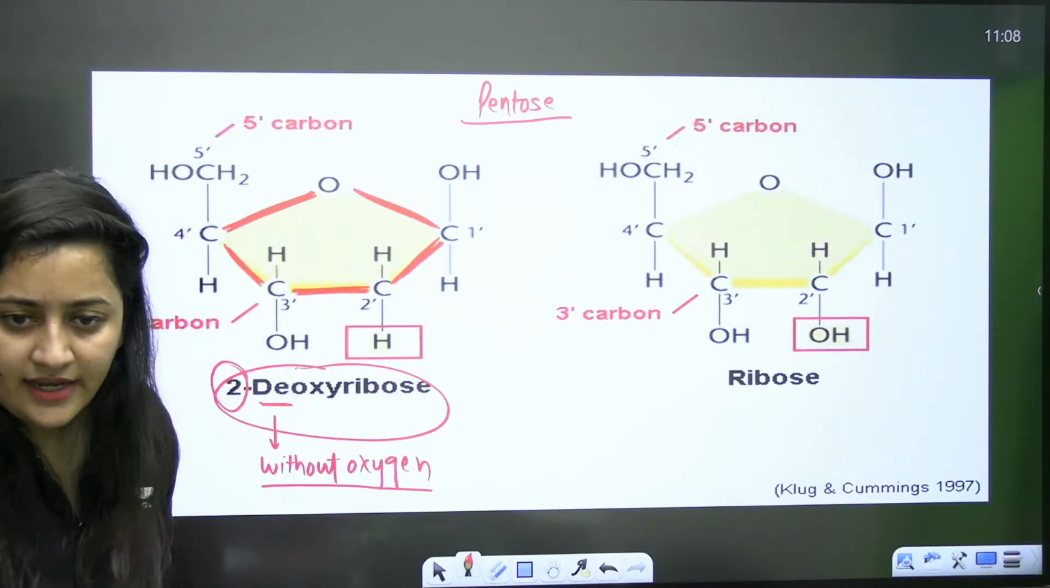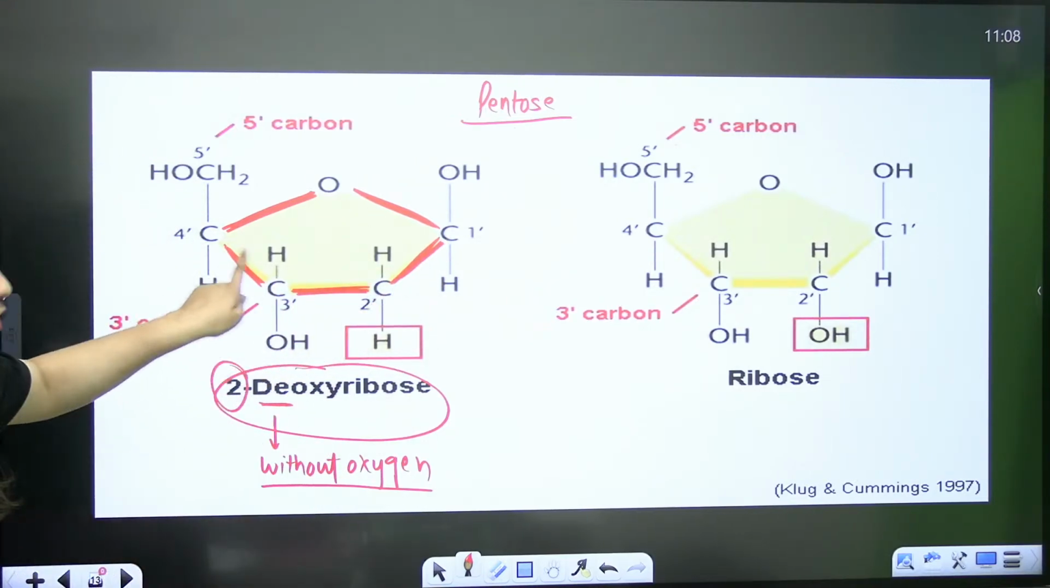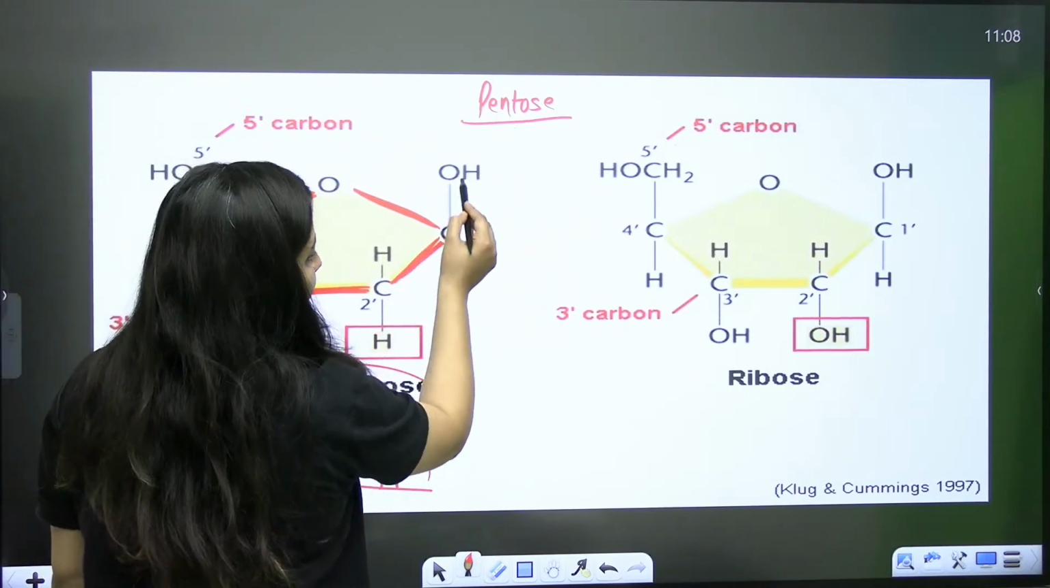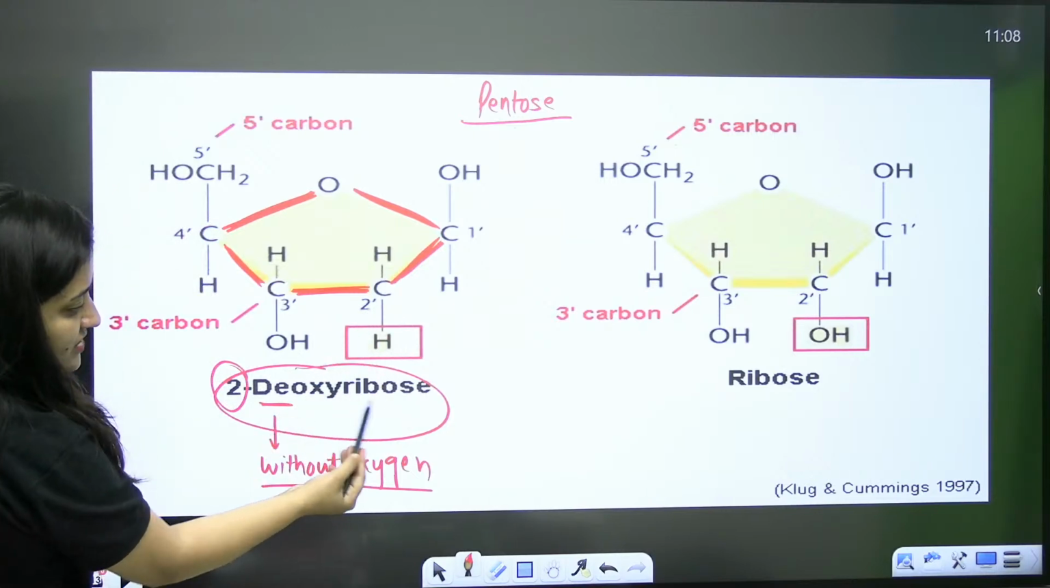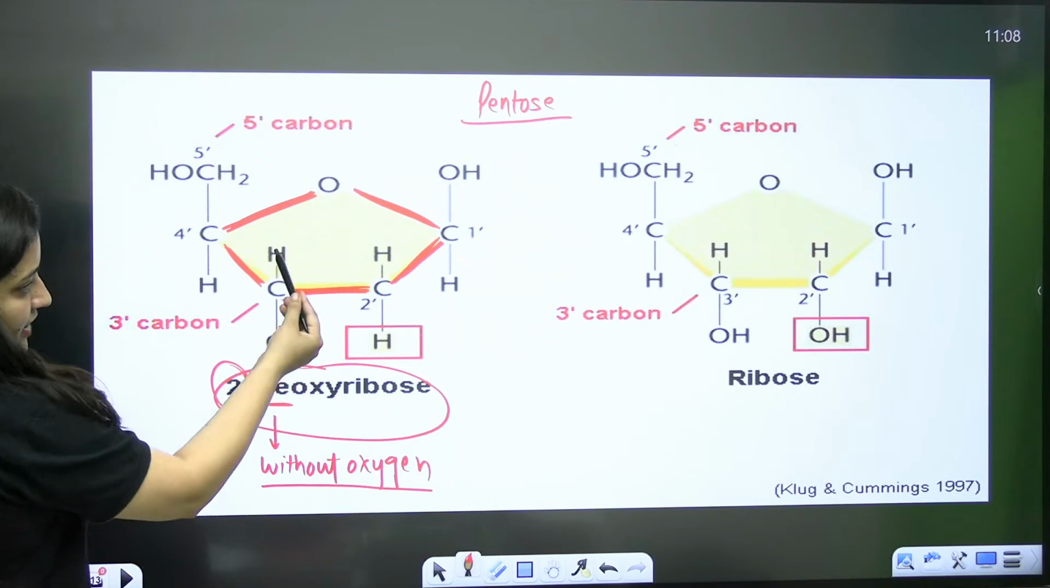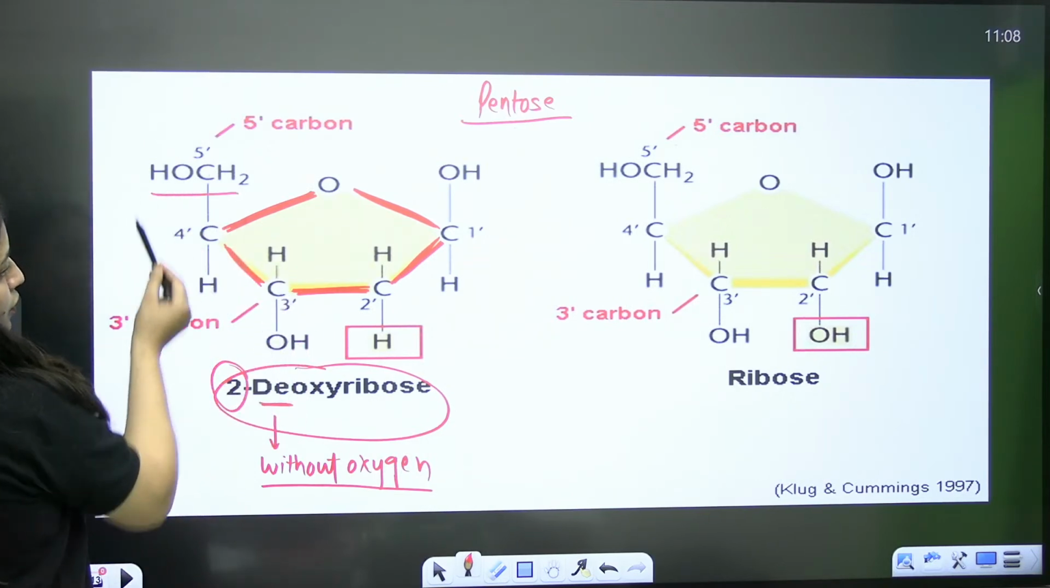Can you see that? 1, 2, 3, 4. 4 carbons, 1 oxygen is there. Right? So see, carbon number 1, OH. It is deoxyribose, without oxygen. The second carbon is having just H and H. Here, OH, CH2OH, and H.